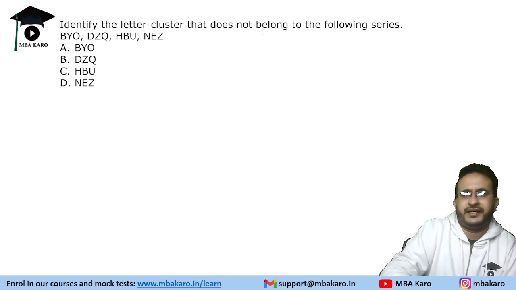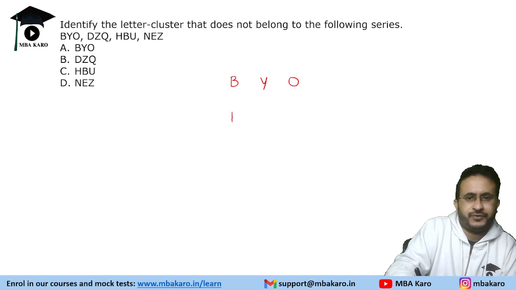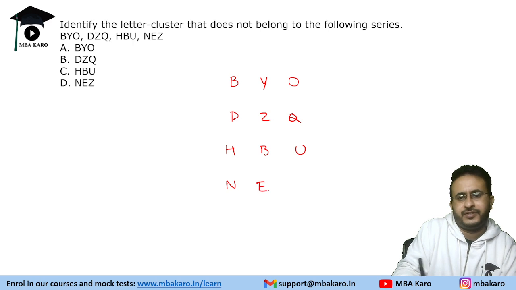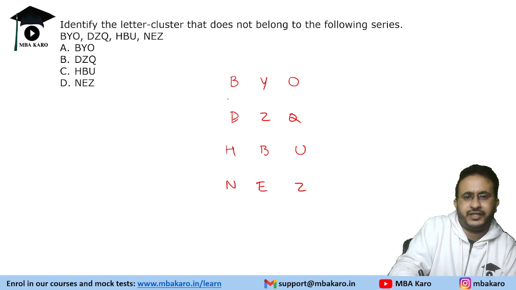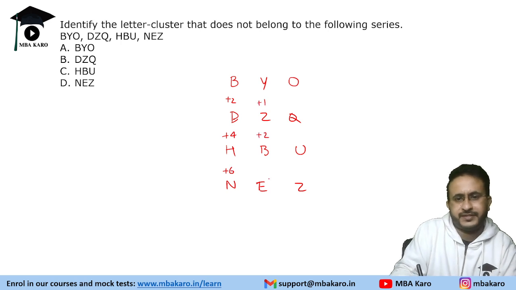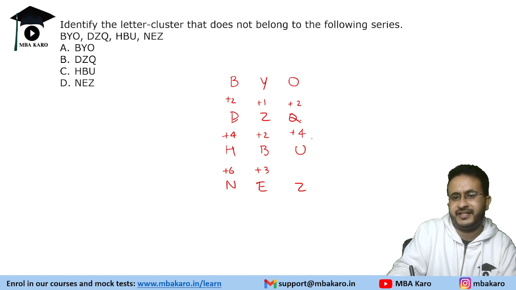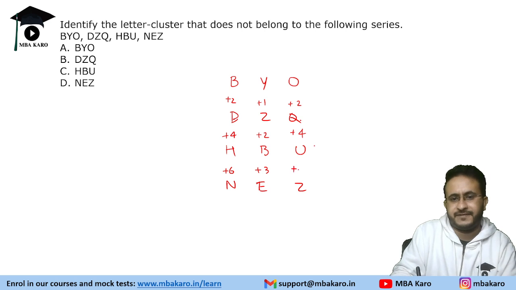Identify the letter cluster that does not belong to the following series. So we are given a series and we will just write the series BYO, DZQ, HBU and NEZ. Okay, so this is the series. Now B to D plus 2, D to H is plus 4, H to N is plus 6. Y to Z is plus 1. Z to B is plus 2. This is plus 3. And then O to Q plus 2. O to U is plus 4, 17 and 21. Then it is plus 5.